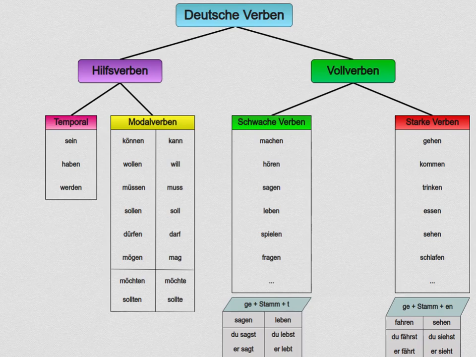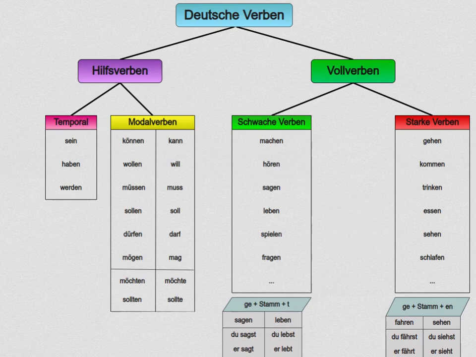So you see, the strong verbs have rules too, but they're not as clear as the weak verb rules, and there can be exceptions too. For example, there are 3 strong verbs that don't follow this E to I change, namely stehen, to stand, gehen, to go, and heben, to lift.